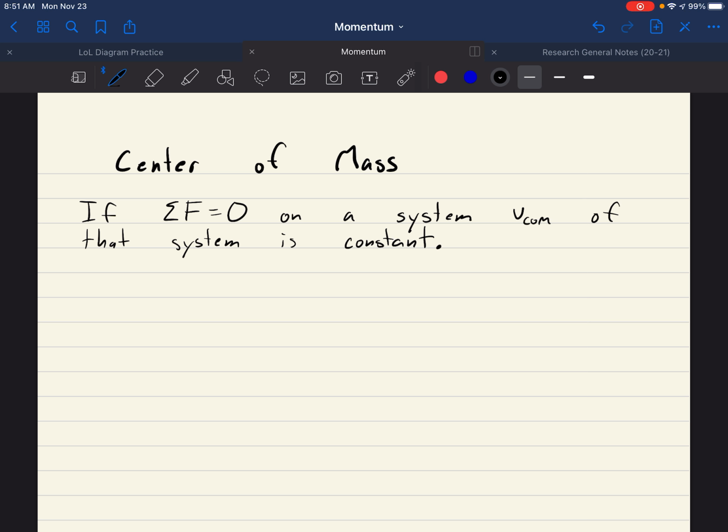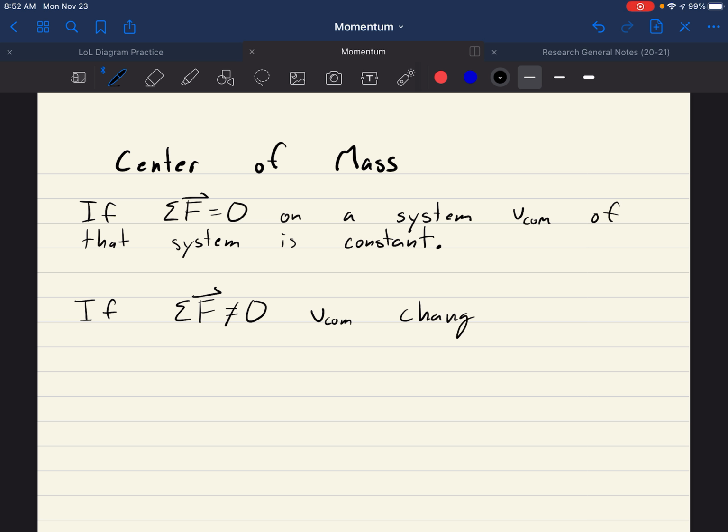So what does this mean if there is an outside force on the system? Well, if there is an outside force on the system, so if net force is not equal to 0, V center of mass changes, and these should technically be vectors.